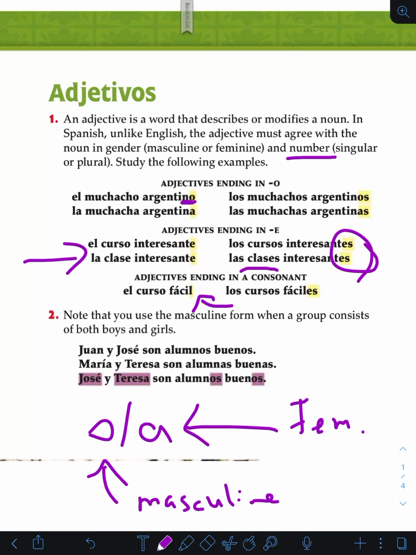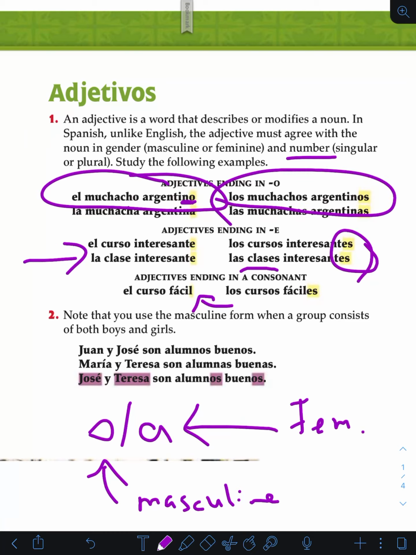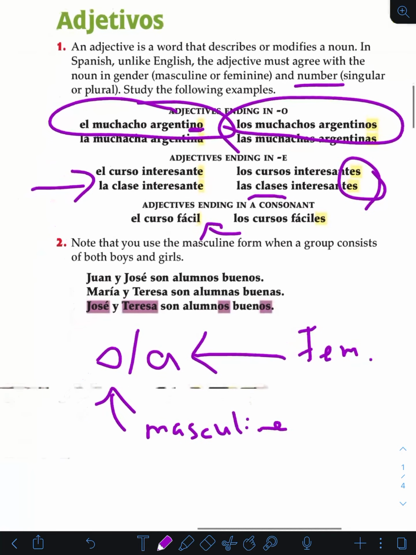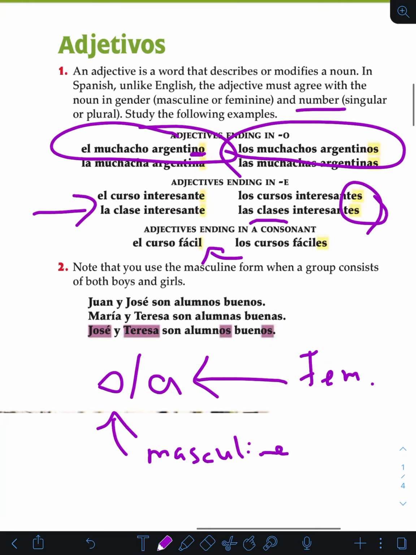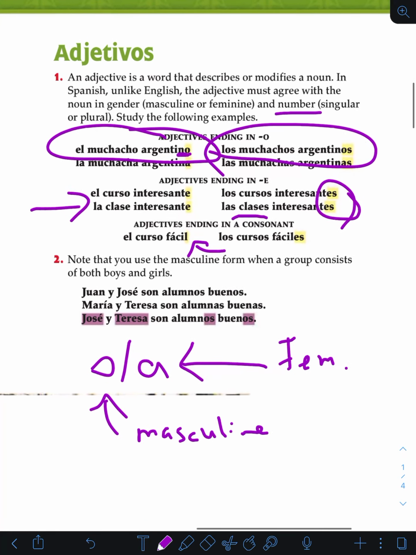So you just want to make sure that the adjective lines up with how many. If it's just one Argentinian guy, then it's el muchacho argentino. But if it's the Argentinian guys, then it's los muchachos argentinos. So we just want to make sure that you guys understand that.